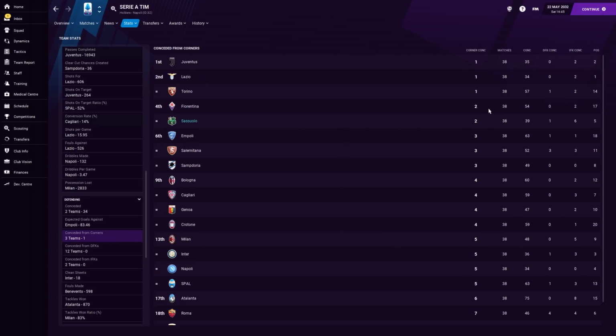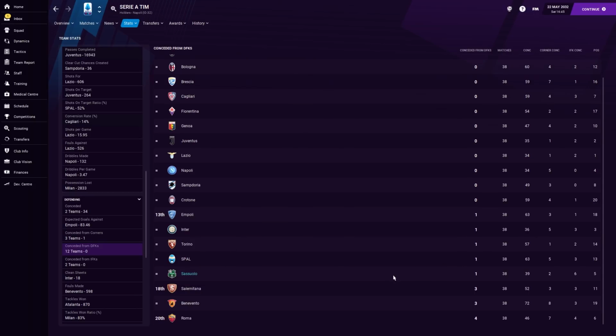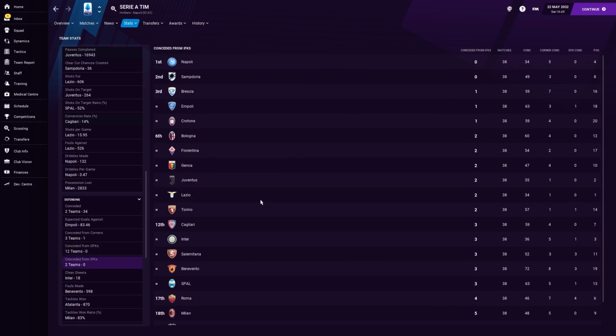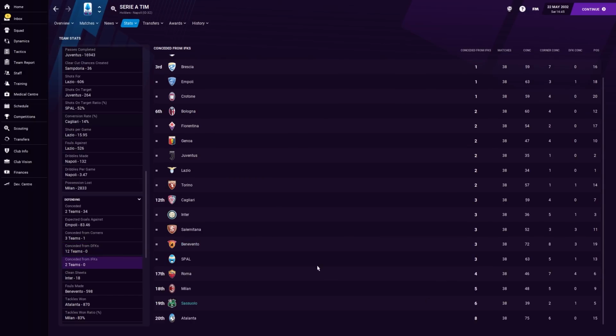That's really good signs. Conceding goals from corners like that is not good. This is an area where, for some reason in my head, I feel like we conceded more. Or was that last season? Either way, that's not bad either. Indirect free kicks, 6. So that's definitely something we can take a little look at, the way I've set up my defenders for defending from indirect free kicks. We do give away a lot of free kicks, in fairness, so maybe that's part of the reason, and perhaps they're doing all they can. It's just that we give away so many of them that statistically we were going to concede some.